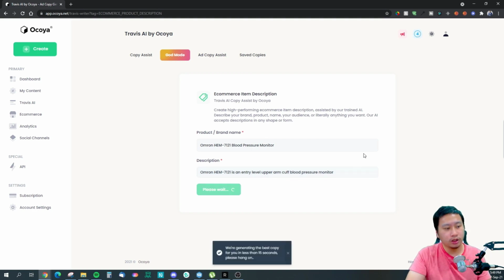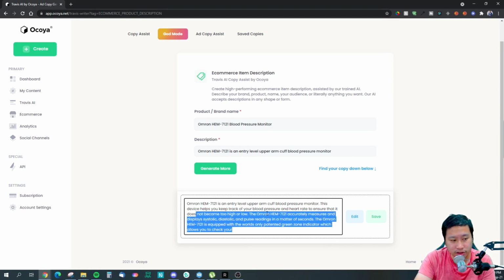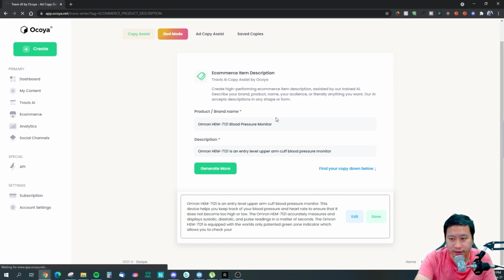And let's have it generate some product description for us. This device helps to ensure that it accurately measures and displays. So this actually is pretty decent for the item description.